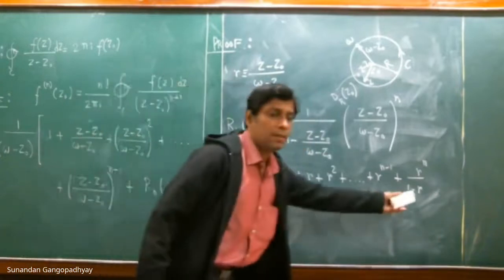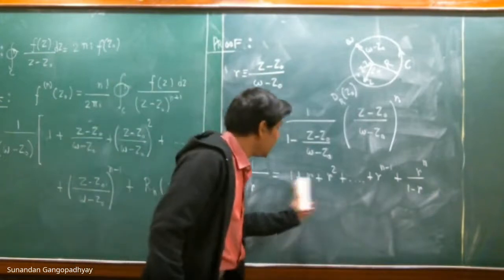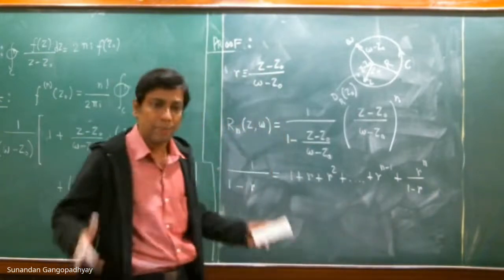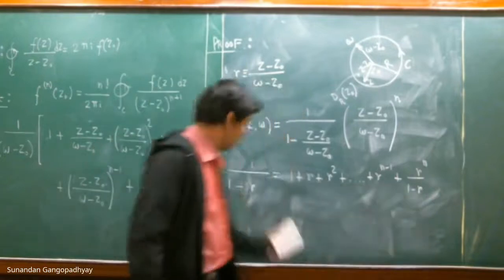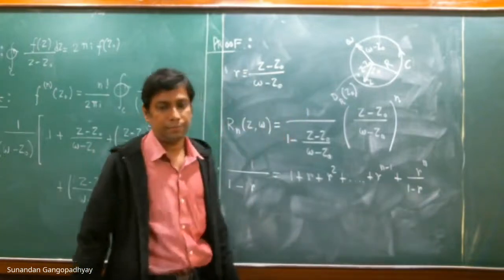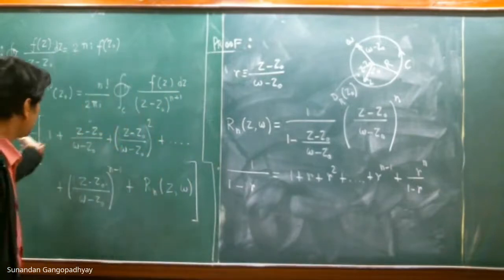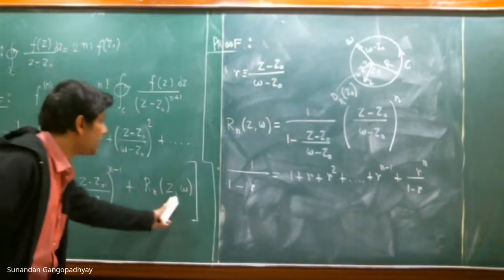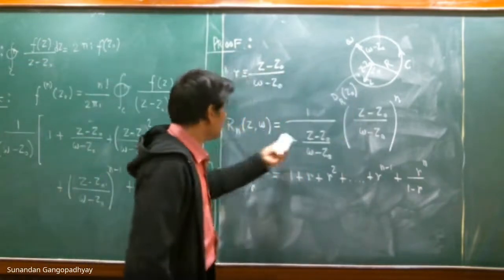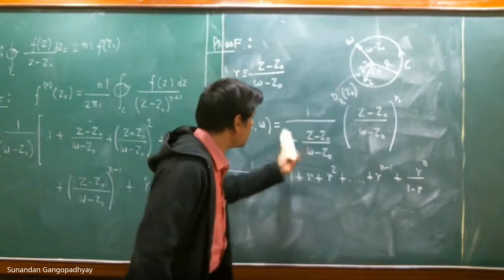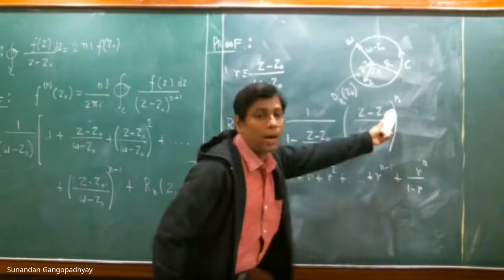If you want, you can check it, because from here to here this is nothing but a finite GP series. Sum it up, add it with this expression, and you will get 1 by 1 minus r. That is why we have written this quantity in this way, where Rn(z, w) is basically this. You can see that this part is 1 divided by 1 minus r, which is this one, and this is nothing but r to the power of n.